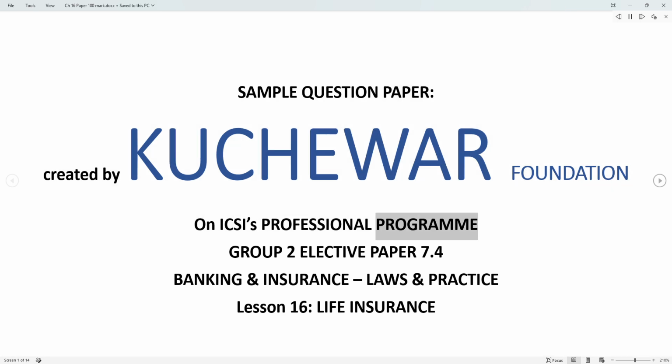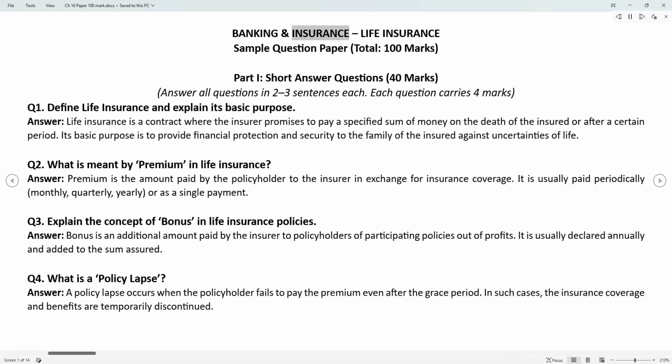On ICSE's professional program, Group 2 elective paper 7.4, Banking and Insurance Laws and Practice. Lesson 16, Life Insurance. Sample question paper, total 100 marks.